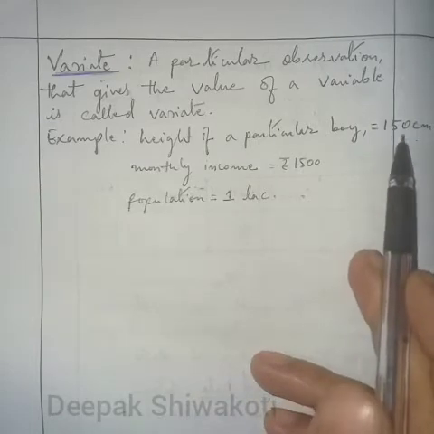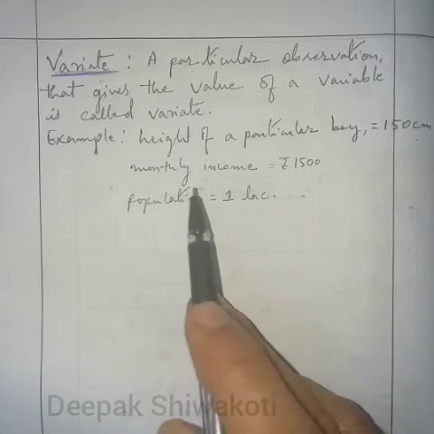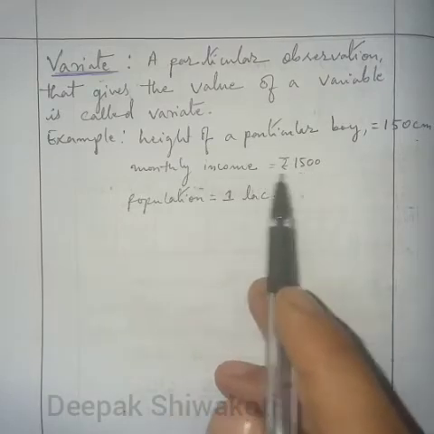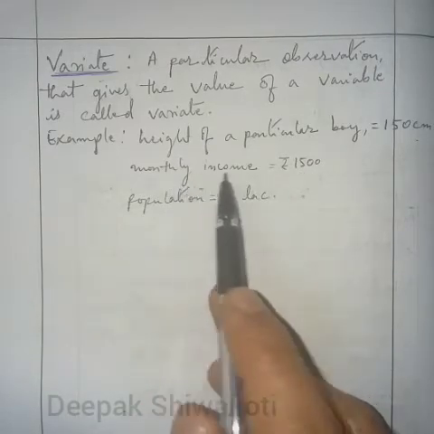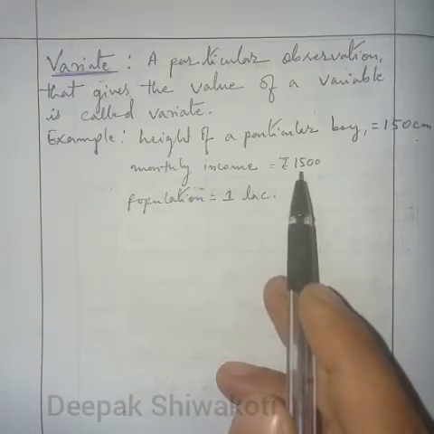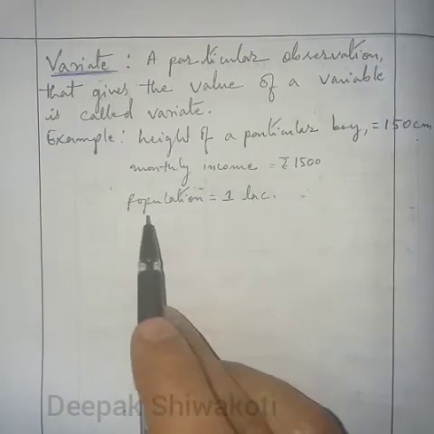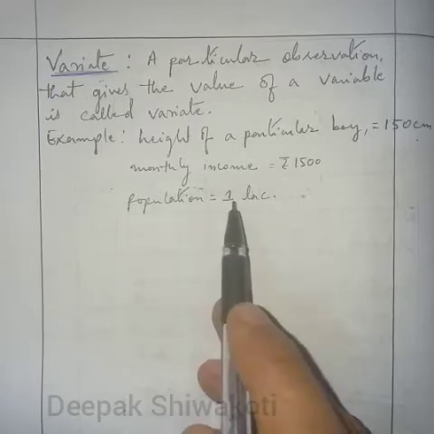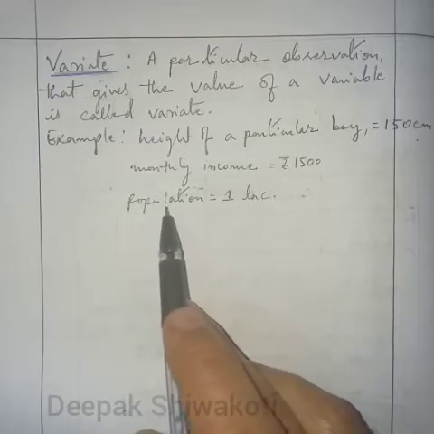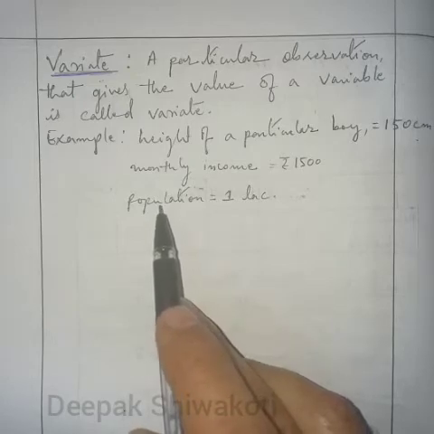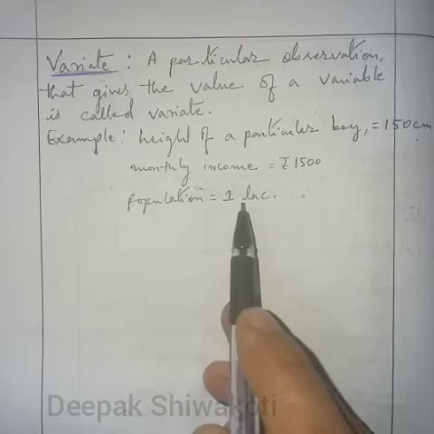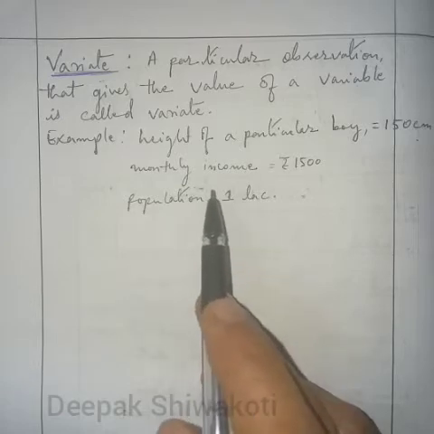The monthly income of a particular man is rupees 1500. Monthly income is the variable and this is the variate. The population of some place is 1 lakh. Population is the variable and the variate is 1 lakh. So like this we have to understand.